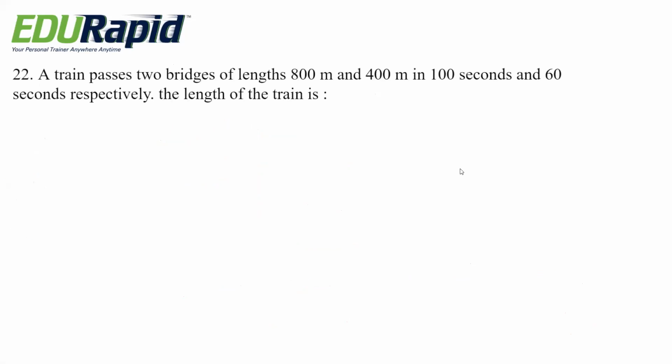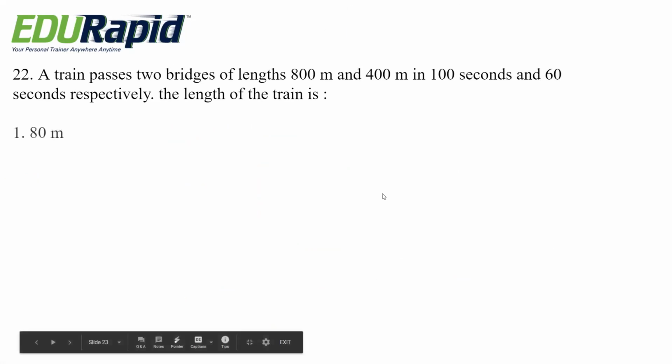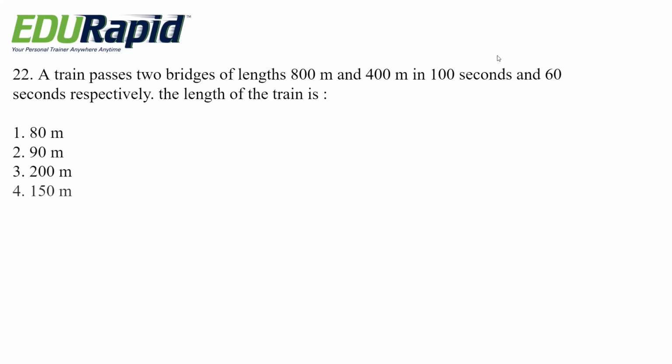Next question. A train passes two bridges of length 800 meter and 400 meter in 100 seconds and 60 seconds respectively. The length of the train is 80 meter, 90 meter, 200 meter, 150 meter.